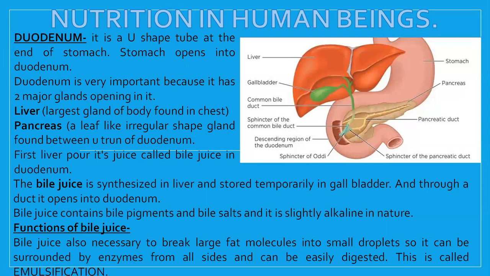Now open the bottle and add 1 pinch of detergent, any detergent which you are using in your home for washing clothes. 1 pinch, and then again you shake it. It will form foam, and after the foam is settled, you will not find that oil. Now, what did detergent do? Detergent actually broke the fat molecules into small drops, so they could easily dissolve. The same is the function of bile juice. Okay, so bile is done.